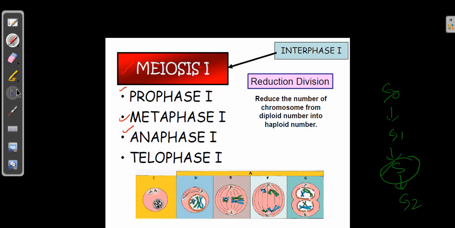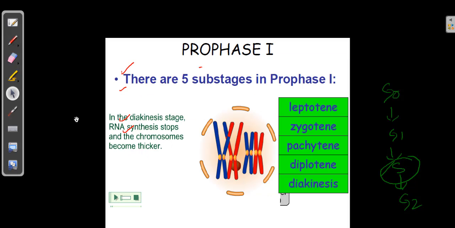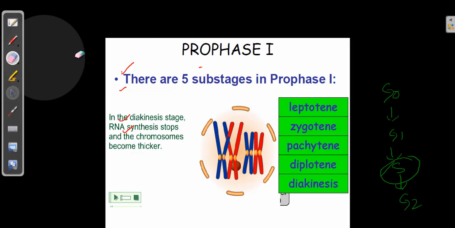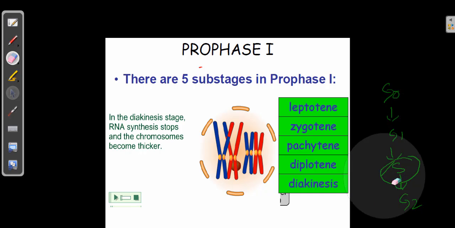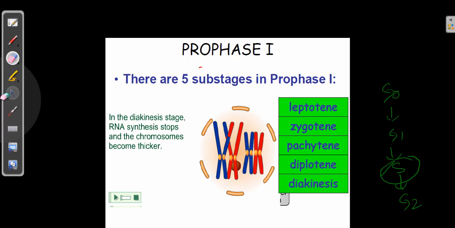And prophase one alone is classified into 5 different substages. So this is really a big step, I can say, and it takes quite long. The first is called leptotene, then zygotene, pachytene, diplotene, and diakinesis.